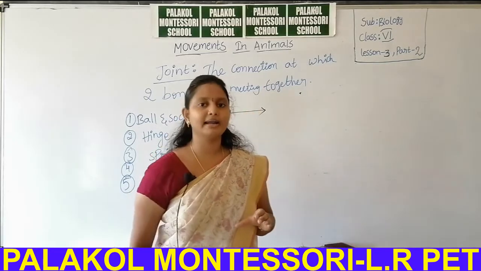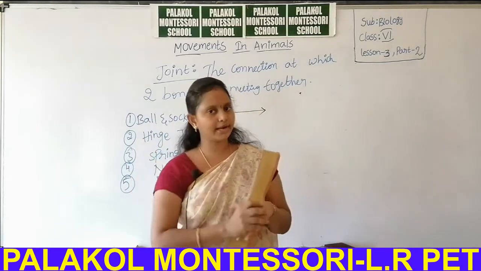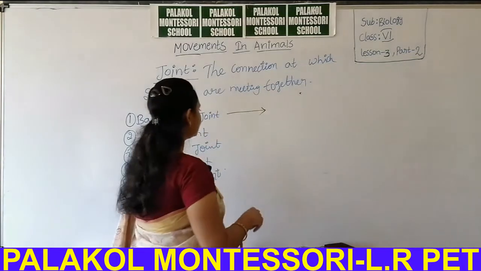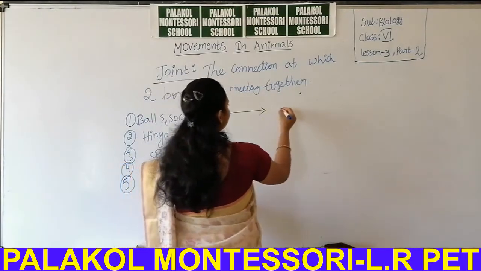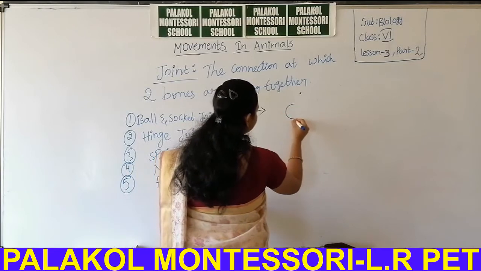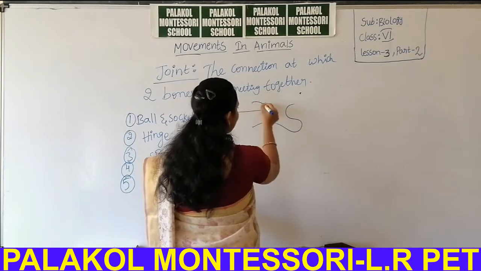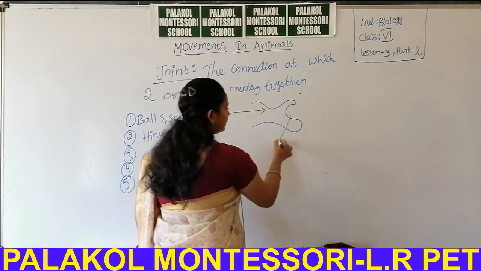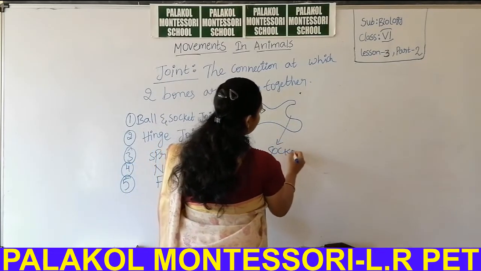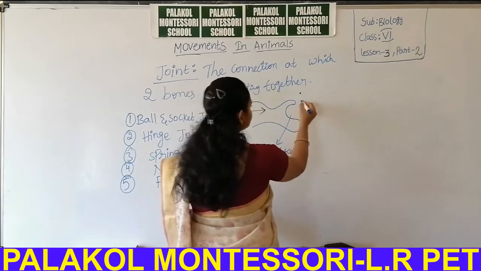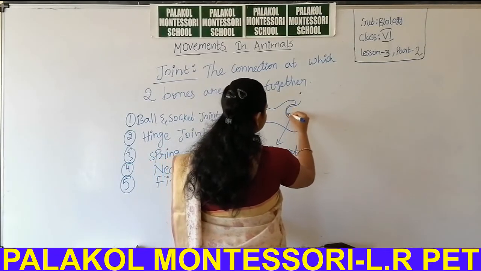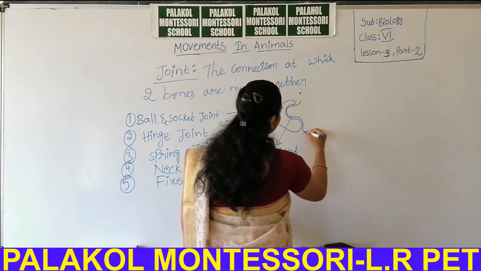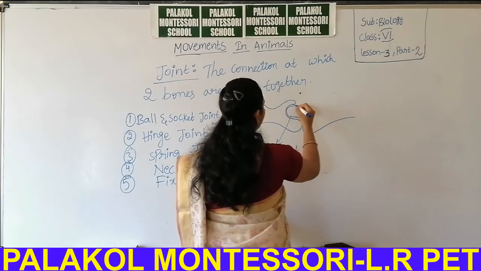In the same manner, in our body also one joint is present. In that joint, one bone is present like a socket, and one bone is present like a ball.